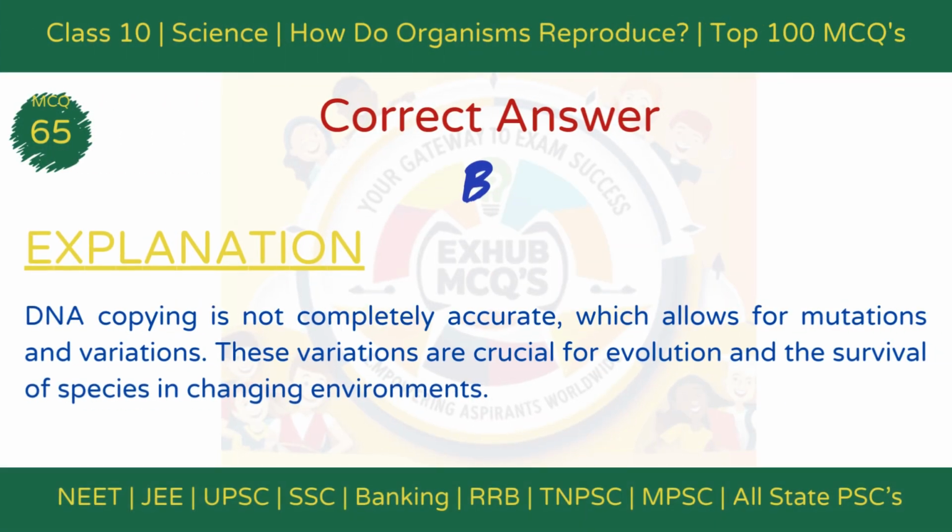The correct answer is option B, allows mutations. Explanation: DNA copying is not completely accurate, allowing mutations and variations. These variations are crucial for evolution and help species adapt to environmental changes.